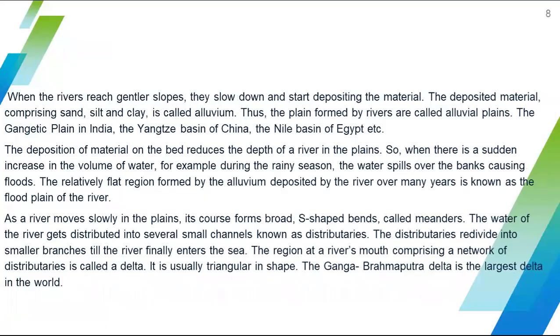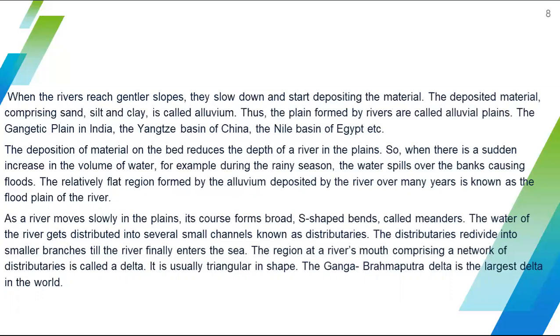Then when the river reaches gentler slopes, its movement slows down. Slowing down means it starts to deposit the material. The deposited materials are sand, silt, and clay.